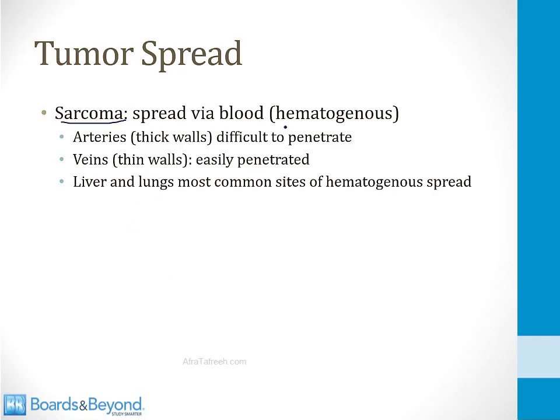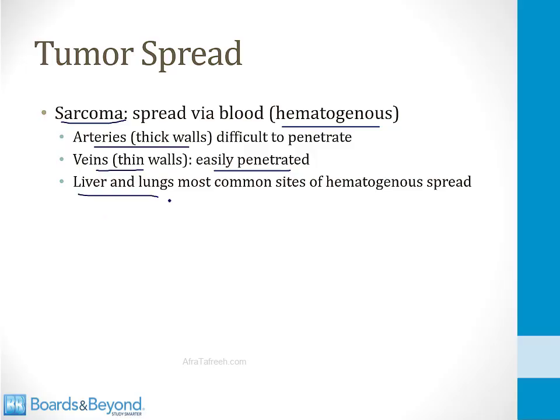In other words, they always have hematogenous spread. And in addition, they always travel through the veins. The reason for this is because arteries have thick walls that are difficult to penetrate, but the veins have thin walls and therefore they are easily penetrated. And because these tumors spread through the venous system, they often end up in the liver and the lungs.